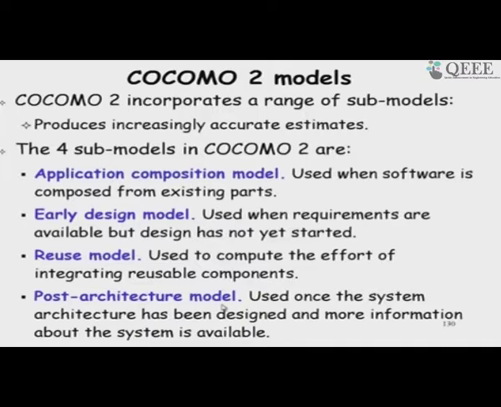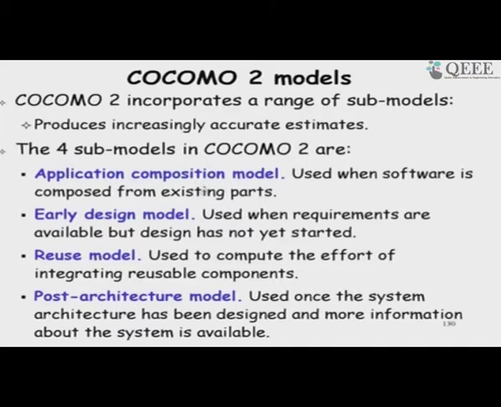Here we have completed the design and more information about the system is available. We can estimate the lines of code fairly accurately, because we know the design complexity of each module and so on. So, we should use lines of code in the post architecture model, whereas in the early design model, where it is hard to guess the code size, we should use the function point.